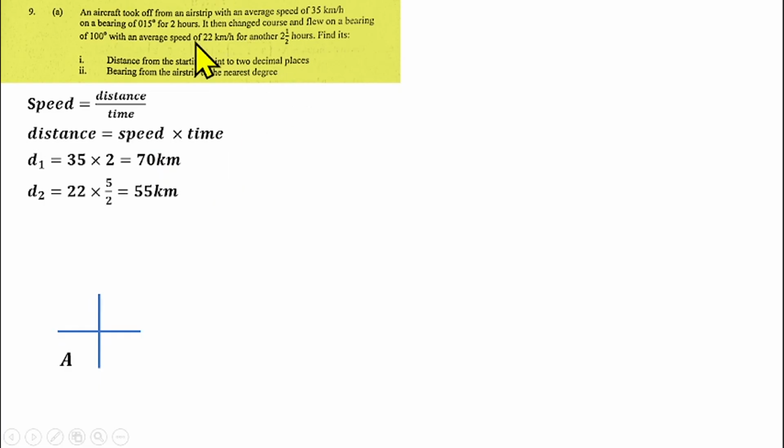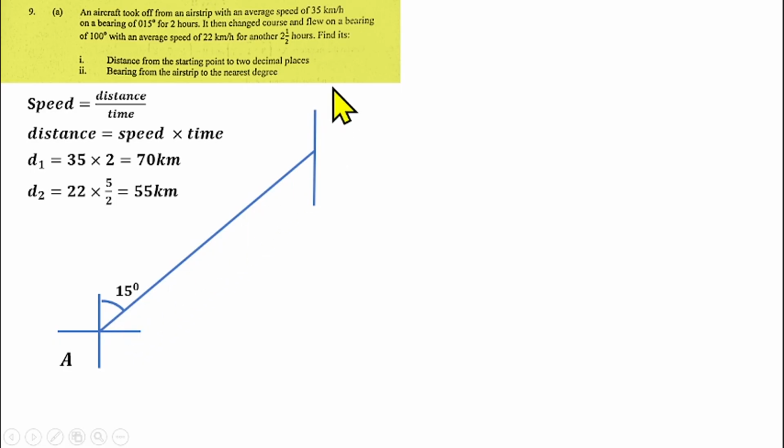Then it took off from this airstrip on a bearing of 15 degrees. This bearing is a 3-digit bearing. That means the angle has to start from the north, so in the 15 degrees direction. So I will draw a straight line here, and the bearing here will be 15 degrees. This straight line will represent the distance covered, and we have already gotten the first distance covered. That will be 70 kilometers.